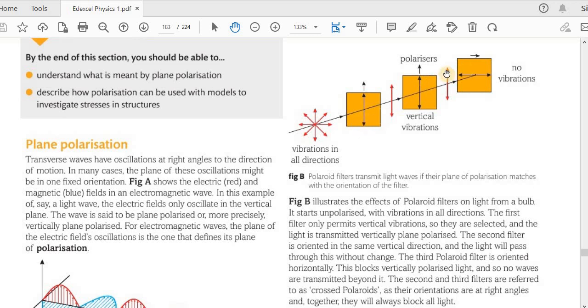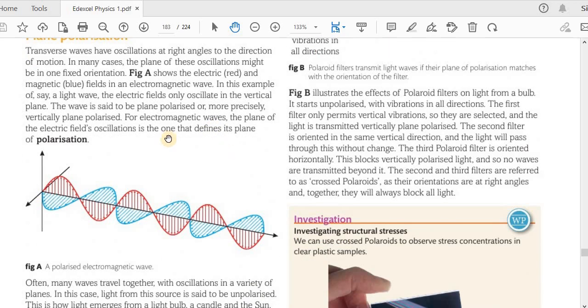Basically, we have the Polaroid filters or the polarizers, which make the oscillations happen in one plane. And we saw this polarized electromagnetic wave, because we have oscillations, let's say, in the vertical plane, and we don't have oscillations in all different planes. So that's why it's polarized. The wave is said to be plane polarized, or more precisely vertically plane polarized. For electromagnetic waves, the plane of the electric field's oscillations is the one that defines its plane of polarization.